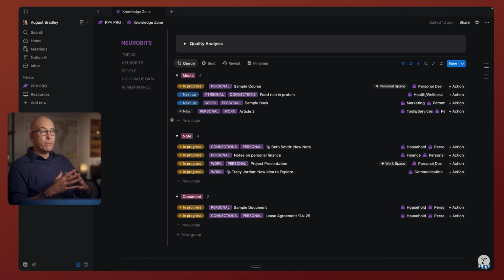Neurobits are not only a vault, but they actually are a pipeline in the case of things like media, where you want to track what you plan to view, what you are currently viewing or working on, in the case of courses, for example, and what you've completed. So there is a process flow for Neurobits, as well as the aggregation of knowledge and resources.